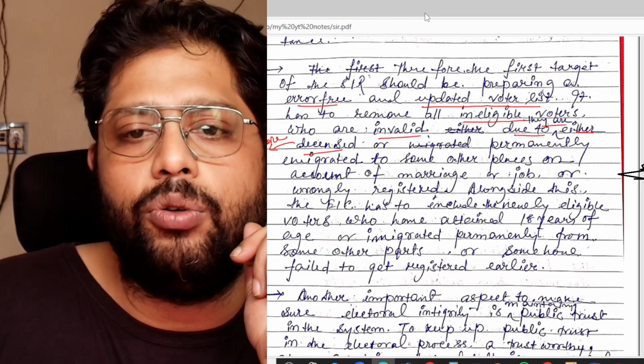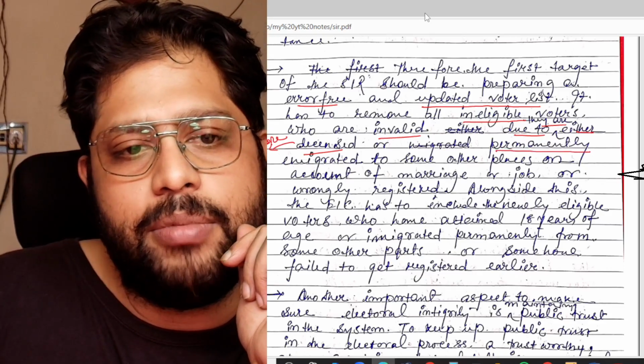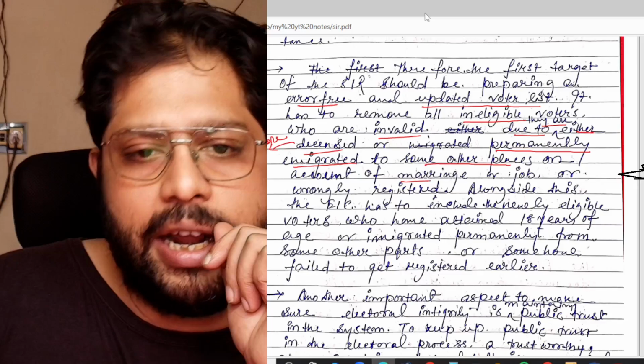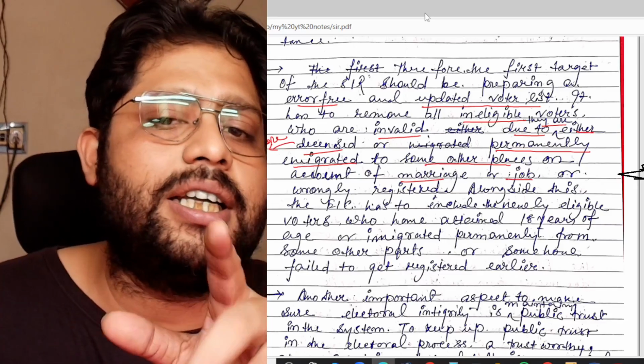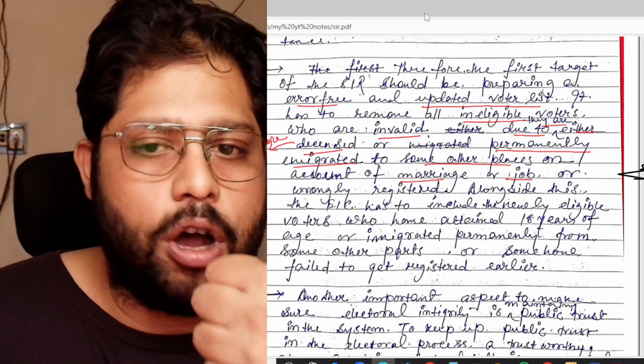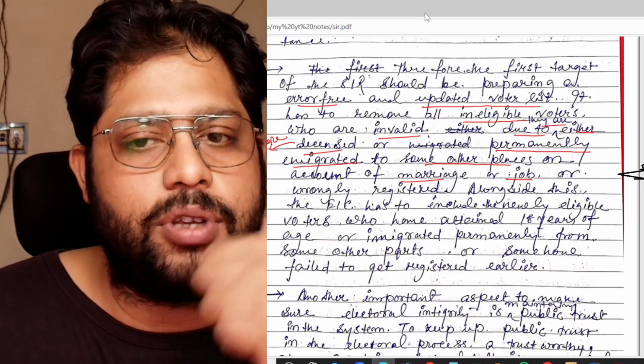So that's why I have written that they are either deceased or permanently migrated to some other places on account of marriage or job. So migration can take place due to two reasons. First one is marriage, second one is job. Job-related migration also happens in our country, marriage-related migration also happens in our country.